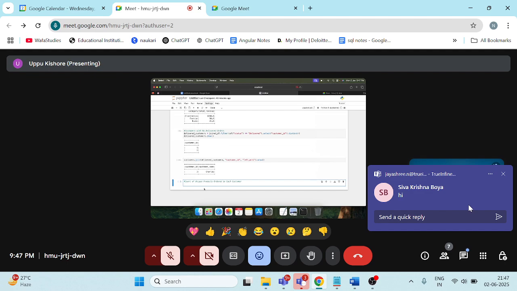Our main data frame is the join data frame. Here again we are performing the filter operation. We will filter only the delivered orders, since it says ordered by each customer, so we have to count only the delivered status. Filter col of status equals equals delivered.